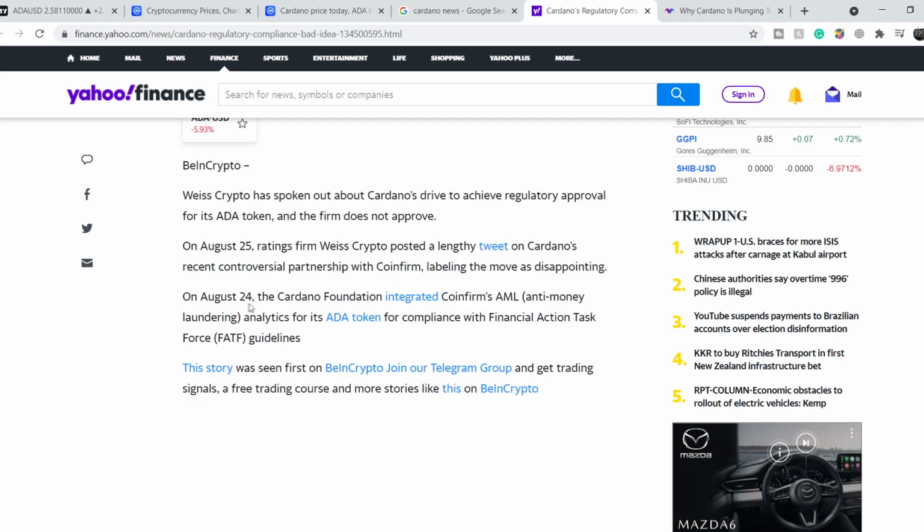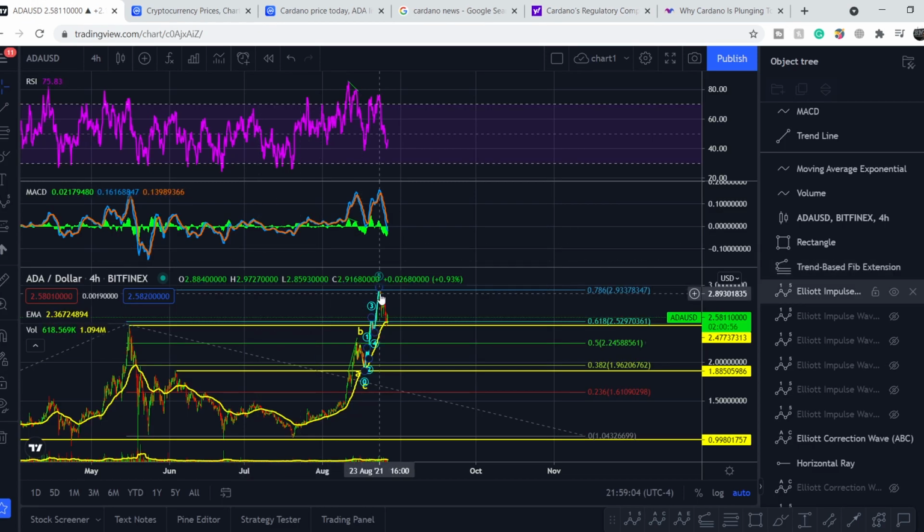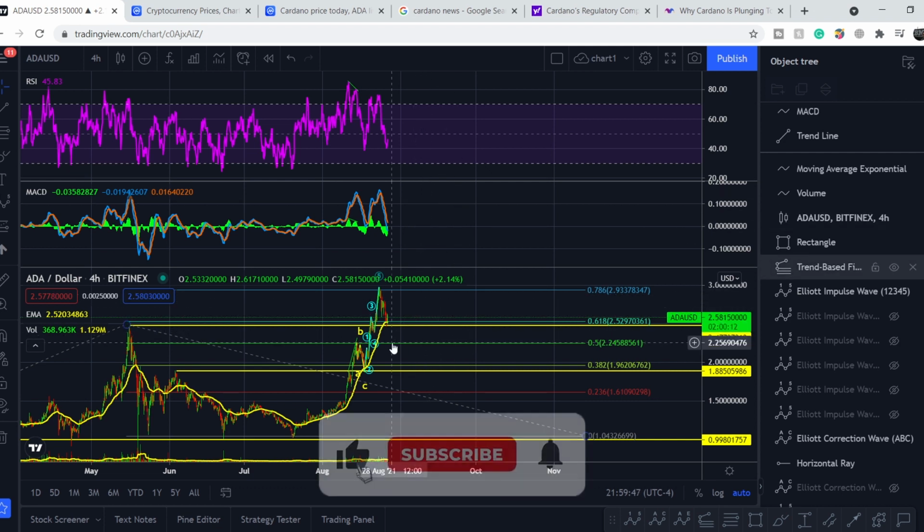And as you can see, it was on August 24th and August 25th, and let me show you that we started to move down from the end of August 23rd, and basically, in my opinion, it was the reason why we have this sell-off. But it doesn't really matter, because we have technical analysis, and technical analysis usually shows us the exact levels and the exact points where we might see a trend reversal, or where we might start a new uptrend. So let's continue with the technical analysis.